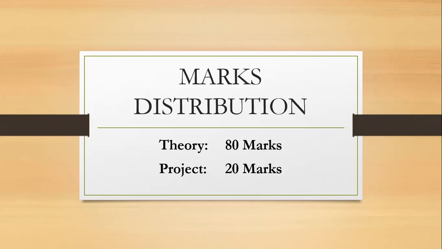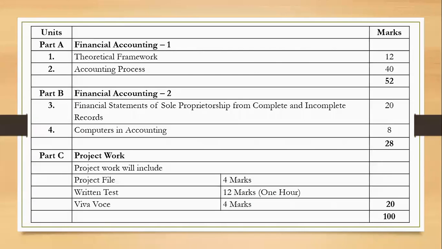And for 80 marks also, let us see how is the distribution of the marks in the various units and the various chapters. The next slide will make the picture more clear. You can see that we have three parts over here. Part A talks about the financial accounting part 1. Part B talks about the financial accounting part 2, right? And part C basically talks about the project work. Okay, project work is of 20 marks.